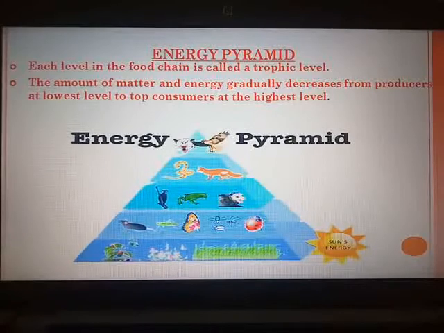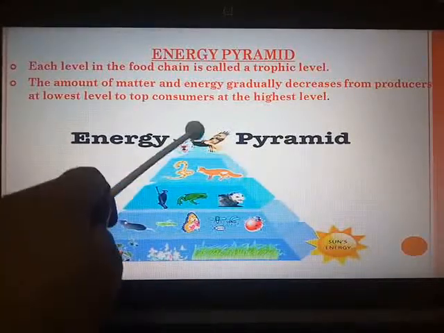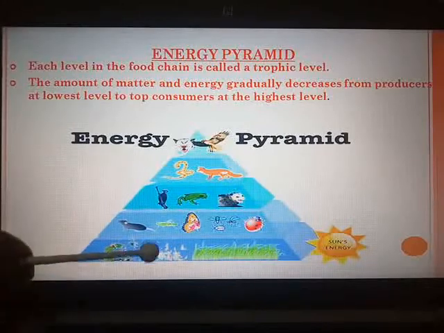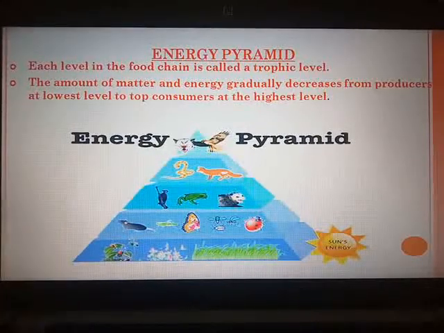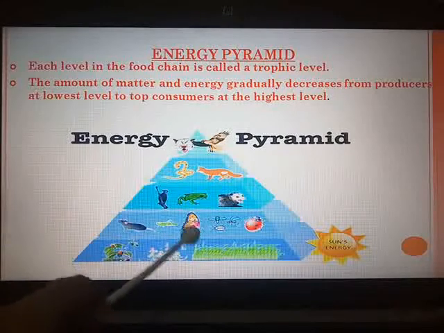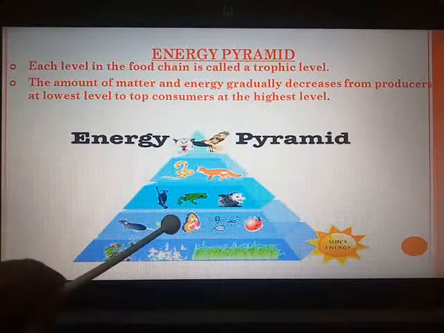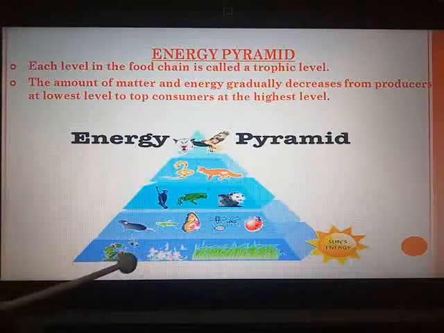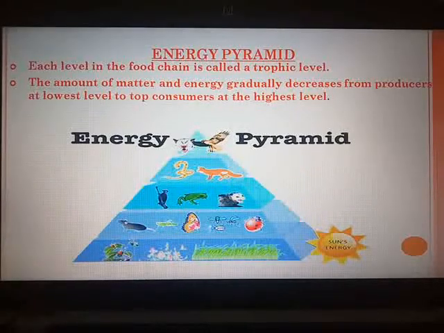Now energy pyramid, you can see this example of a pyramid. Here, these are the various levels, and each level in the food chain is called a trophic level. Now, what is a trophic level? As we had seen during explanation, a trophic level is nothing but the step at which the organism obtains its food in the chain. Suppose it is the level of producers. After producers, you have the consumers, that is the first trophic level, or herbivores. This is the trophic level at which the organism is obtaining its food from the autotrophs. So that is the trophic level.